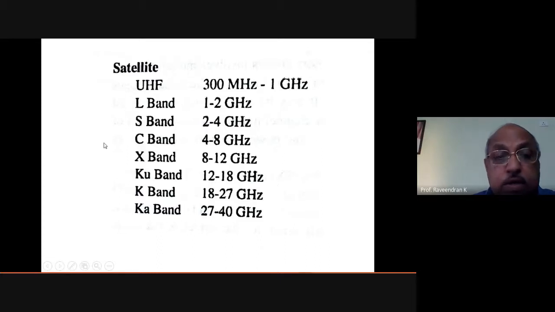Okay. If you are able to memorize all these things, that is well and good. If one digit is slightly different, you don't need to bother about that. But these are the ranges through which this particular band of operation is done, or that is the bandwidth of the signal sent.